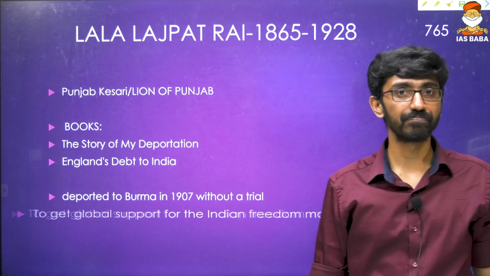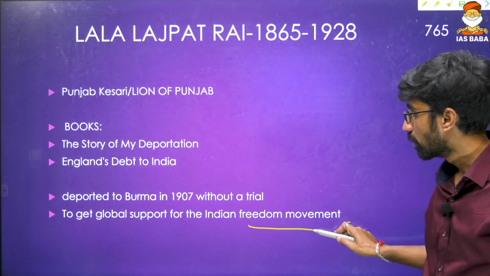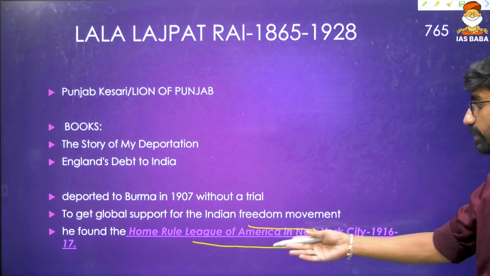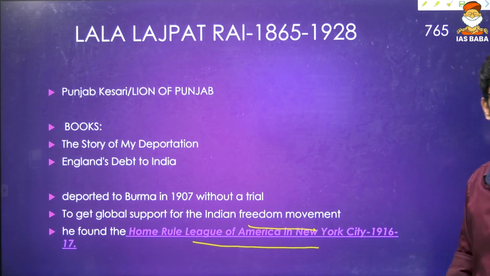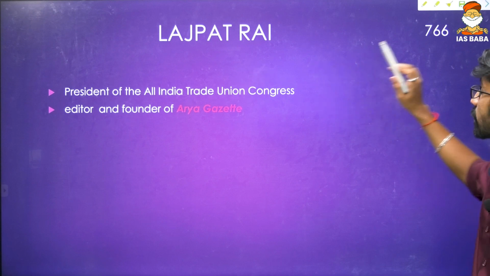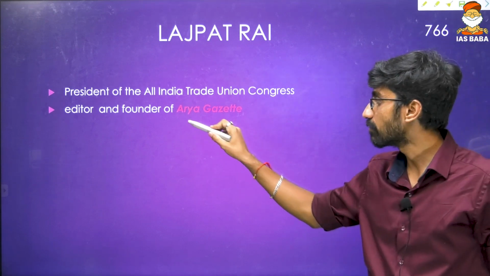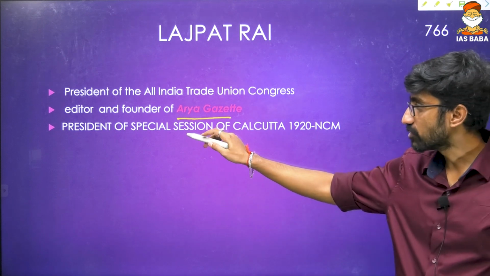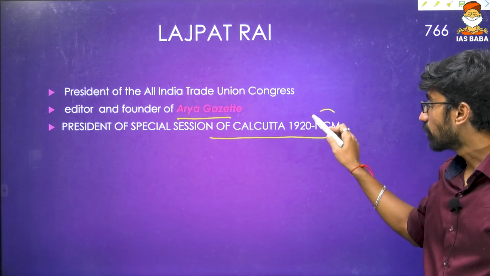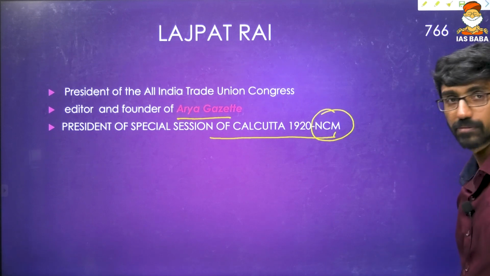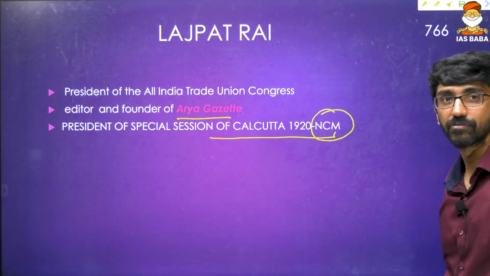Then he went to USA. To get global support for the Indian freedom movement, he went to USA and established the Home Rule League of America in New York City in 1916-17. Then he was president of the All India Trade Union Congress, and editor and founder of Arya Gazette magazine. Then again, president of the Special Session of Calcutta in 1920, which approved the non-cooperation movement. NCM means non-cooperation movement. These are all factuals.